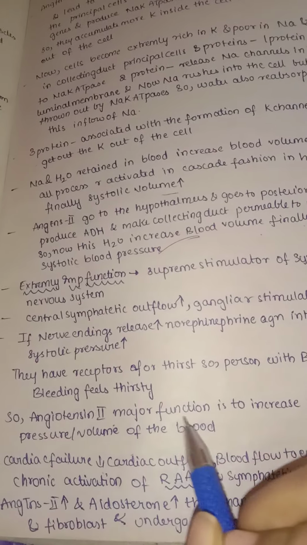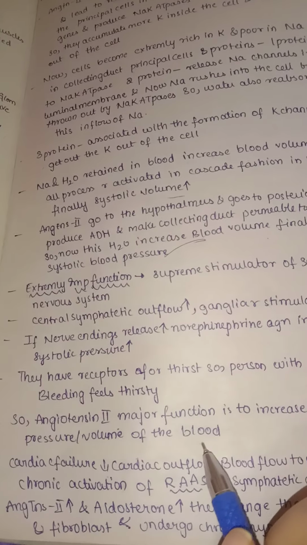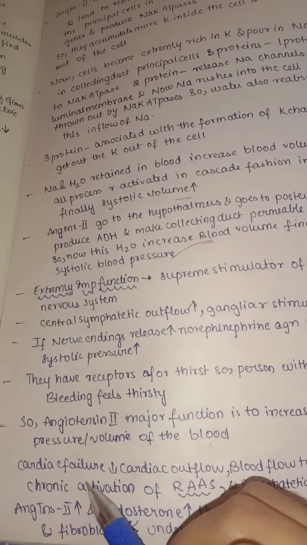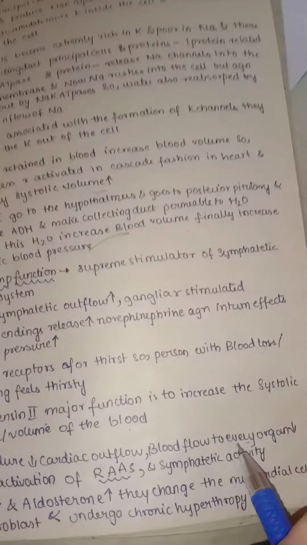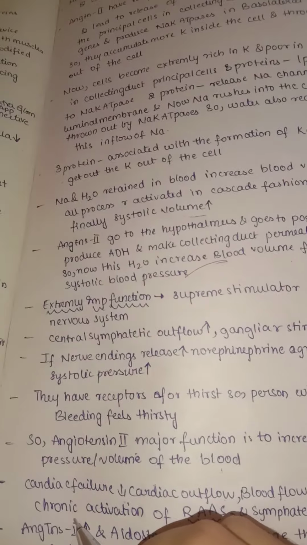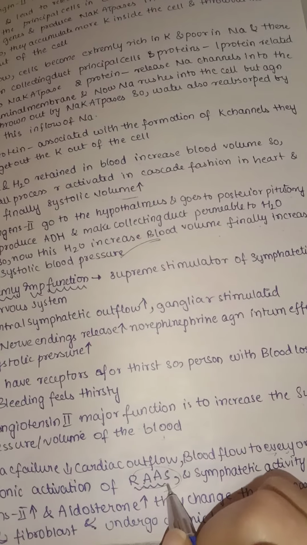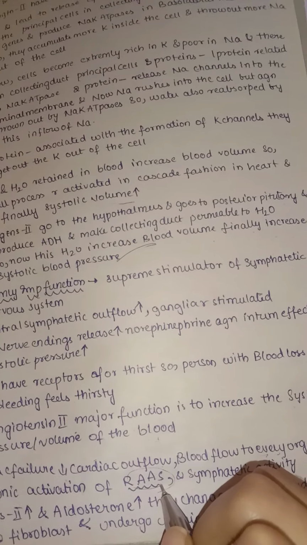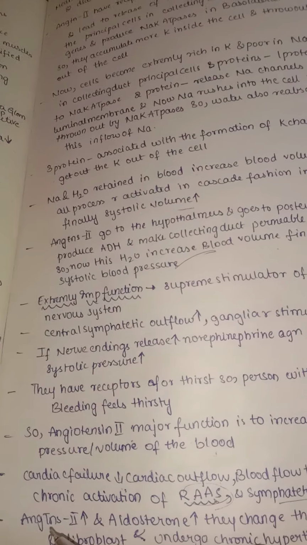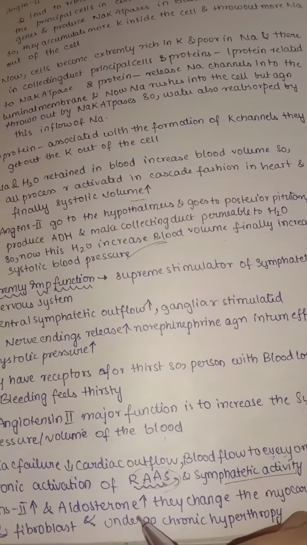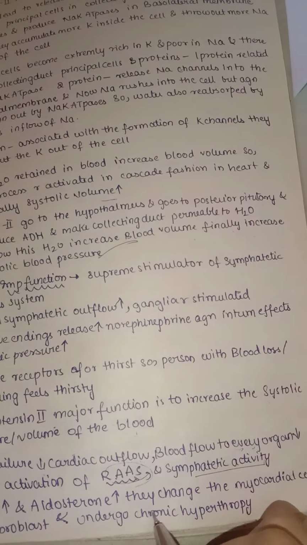So angiotensin II's major function is to increase the systolic pressure or volume of the blood. Whenever there is cardiac failure, there is decreased cardiac outflow, and blood flow to every organ is decreased. The chronic activation of the renin angiotensin aldosterone system leads to sympathetic activity. So angiotensin II increases and aldosterone increases, they change the myocardial cells and fibroblasts, which undergo chronic hypertrophy.